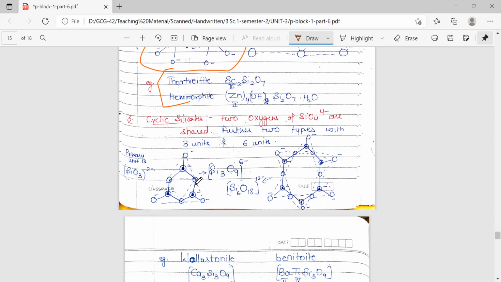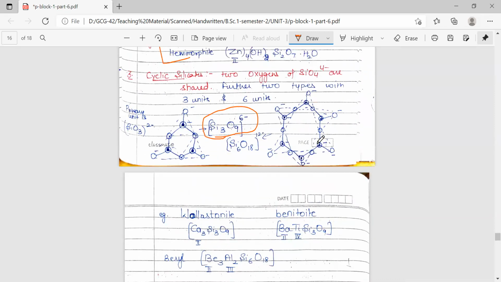Now if we count the number of silicons and oxygens here, the primary unit is Si3O9 6-, and if we take the 3 common out of it, it becomes SiO3 2-. And where 6 units are combined, the unit becomes Si6O18 12-.